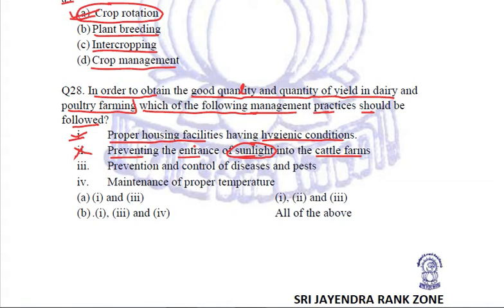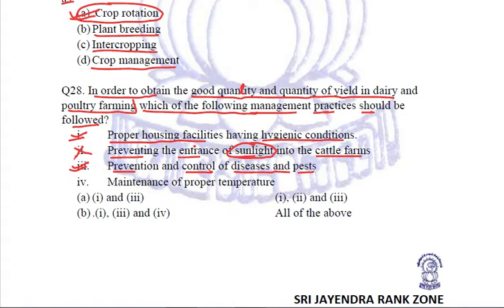Next option is prevention and control of diseases and pests. This is a must criteria, because if we do not control the diseases, if we do not control the pests, if we do not prevent these diseases, the cattle, the poultry, they are going to fall ill, and obviously unhealthy poultry or cattle cannot give us proper quality and proper quantity of yield. So we need to follow this third step also.